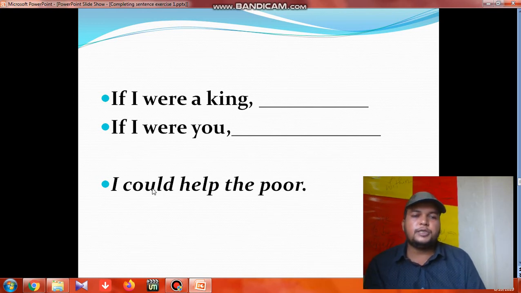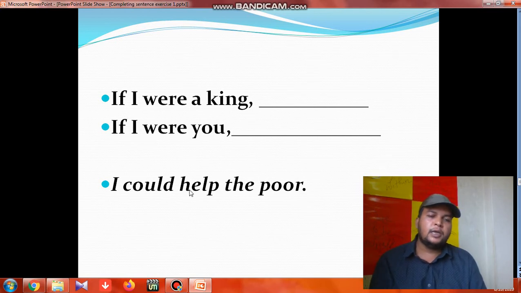So once we take "could", we have to be thoughtful about what the form of the verb will be. We know that after modals and semi-modals, like can, could, may, might, must, shall, should, we take the base form of the verb, V1. So, I could help the poor. So, if I were a king, if I were you. In this case, if you find "were" after "if" or these conditions, at that time we have to take "could" or "would".